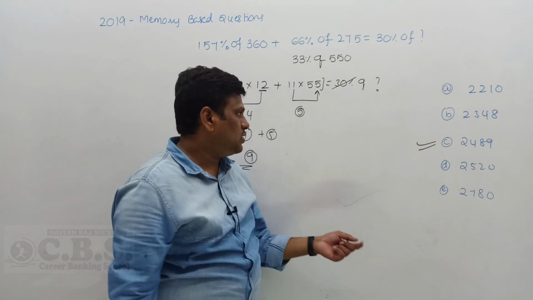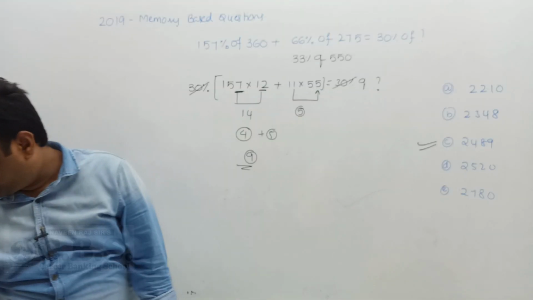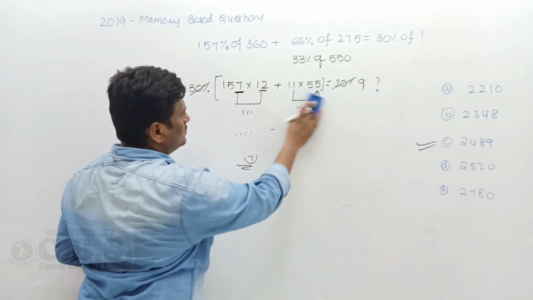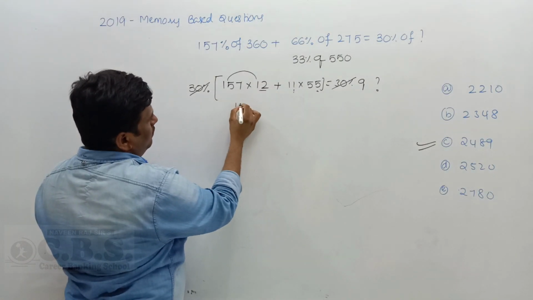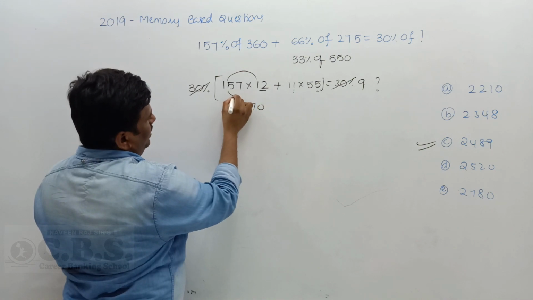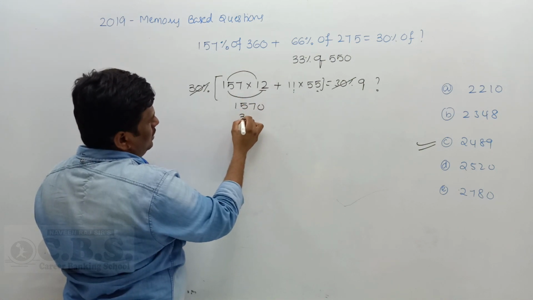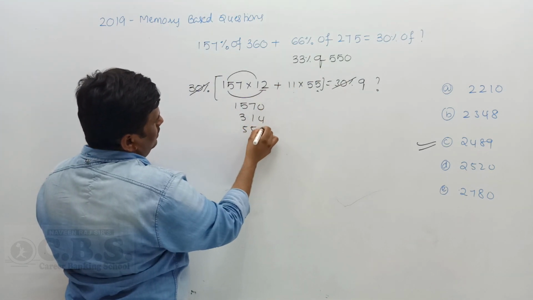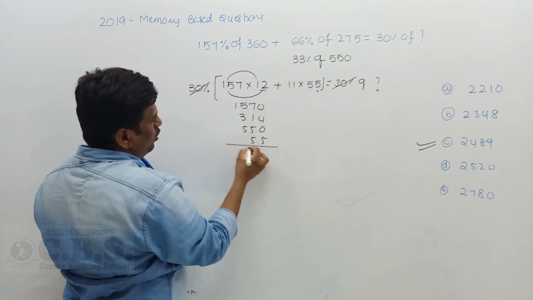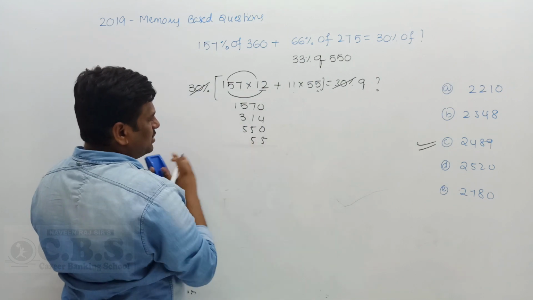So let's do simplification on this question. How do we simplify this question? You just do a split calculation. So 157 into 10 is 1570. 157 into 2 is nothing but 314. 11 50s are 550. 11 5s are 55. Now add all these values. This is an easy way to do the calculation.